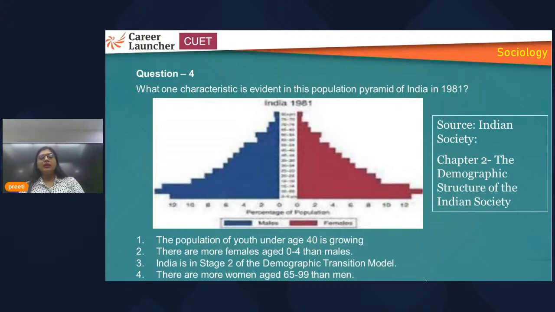So this is not about the demographic transition model. Here what is happening? Demographic transition model, what is that? Basically, stage 2, if you see, at stage 1 the society was technologically backward, so death rate and birth rate were higher. At the third stage, death rate has been controlled. Birth rate has also been controlled with the help of some government measures, medical facilities, then government policies regarding family planning.